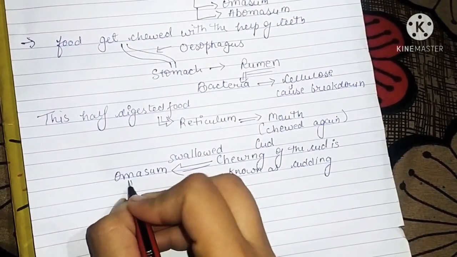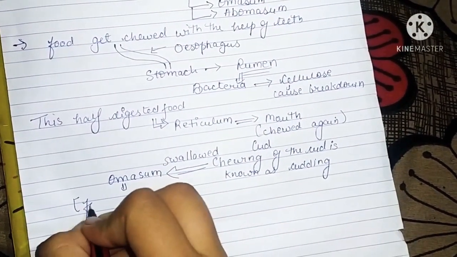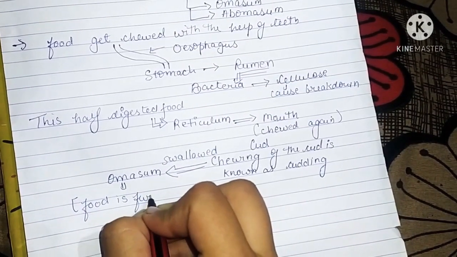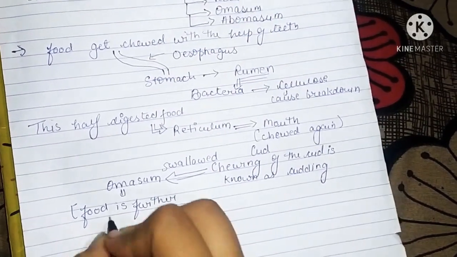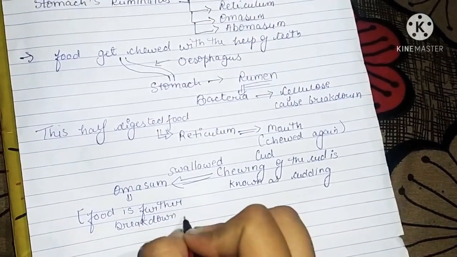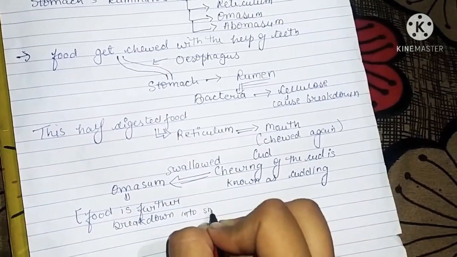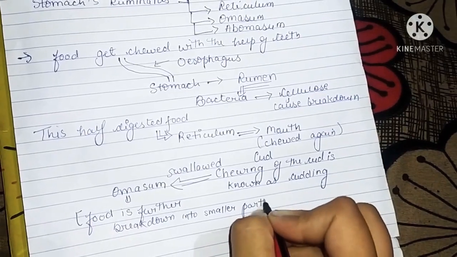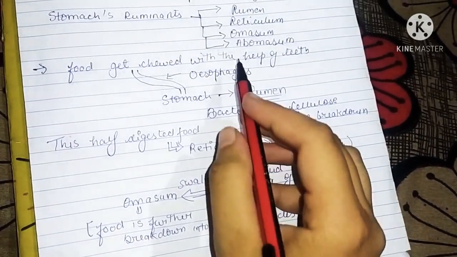Here the food is further broken down into smaller particles, and after this it is sent to your fourth chamber, that is your abomasum.